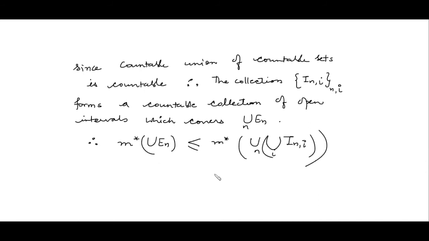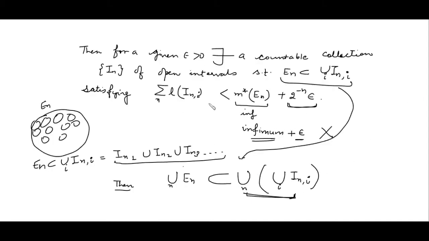Now further, by the definition of outer measure, it will be less than or equal to the summation of the lengths of I_ni, right? And we can use the inequality for this, call this inequality 1.